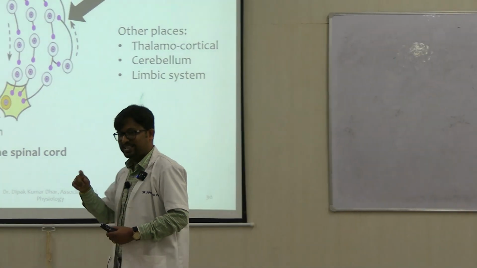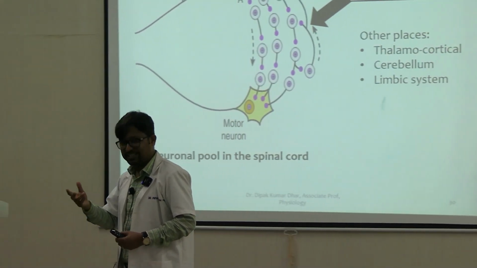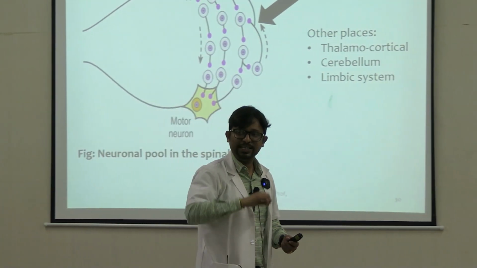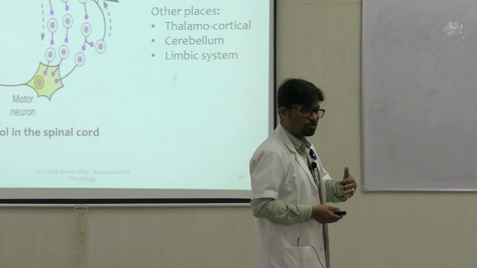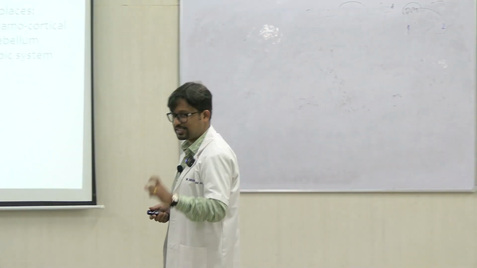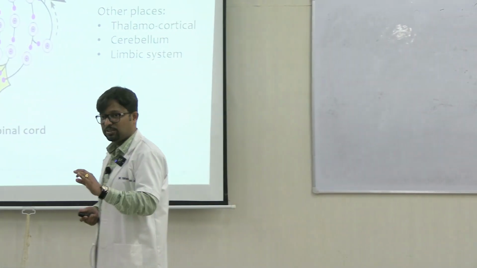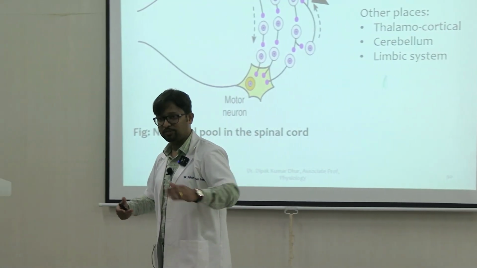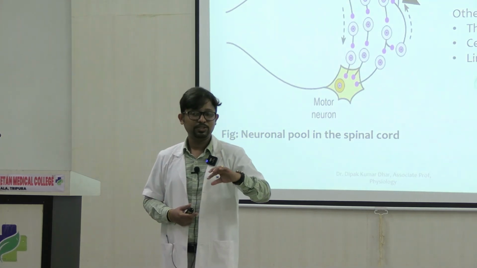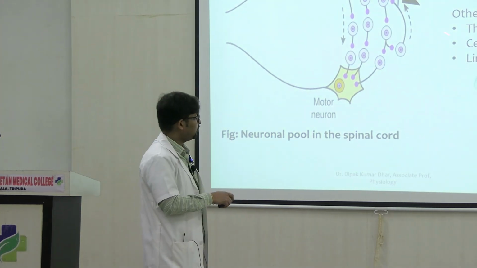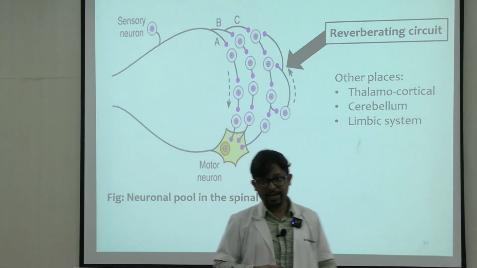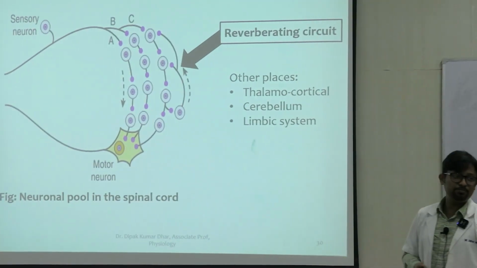There are a lot of reverberating circuits resulting in activity to and fro between thalamus and cortex, which is maintaining our wakeful state, right? The neural basis of our wakefulness is a structure we call the reticular activating system of the brain stem. A very important component of the reticular activating system passes to the thalamus. Between the thalamus and the layers of the cerebral cortex there is a rapid to and fro activity in the form of reverberating circuits. It is also seen in the cerebellum and equally in the limbic system.